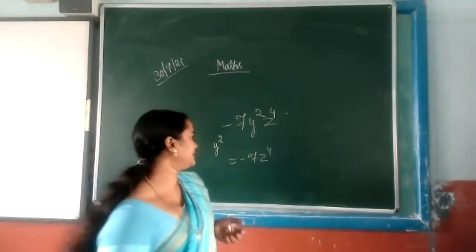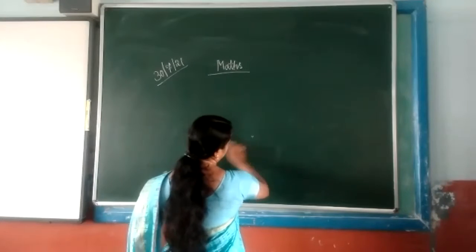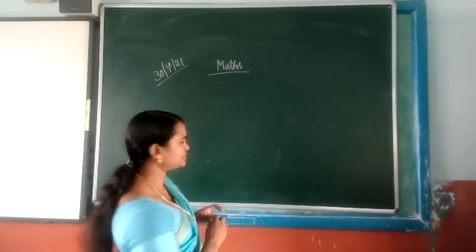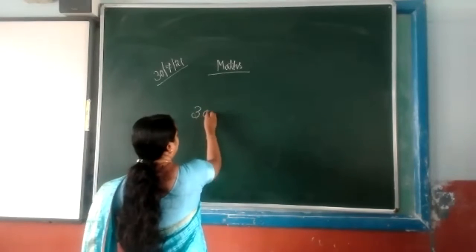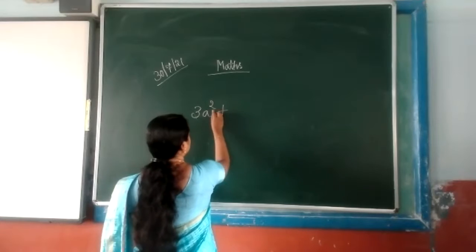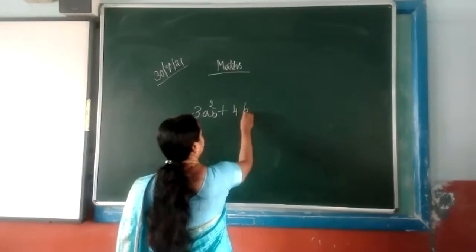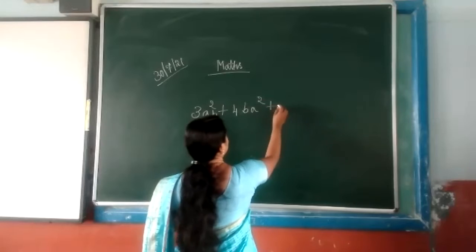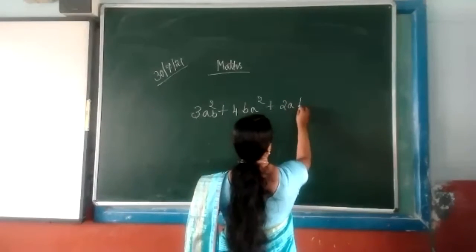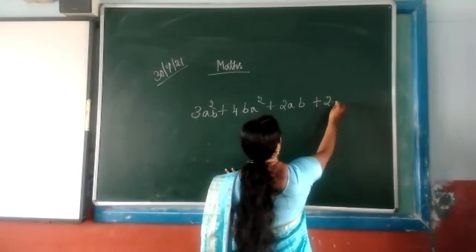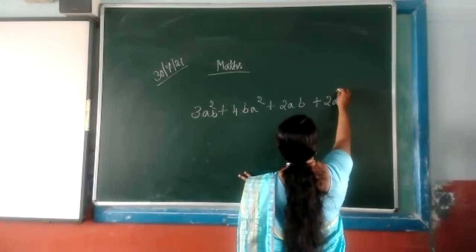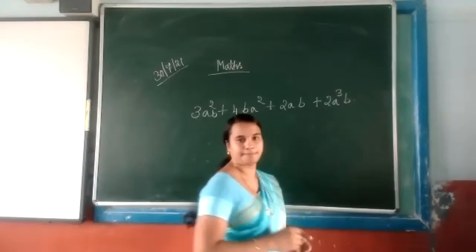So after that, identify the like terms. How will we find out the like terms here? If some question is given: 3a square b plus 4b a square plus 2ab plus 2a power 3b.